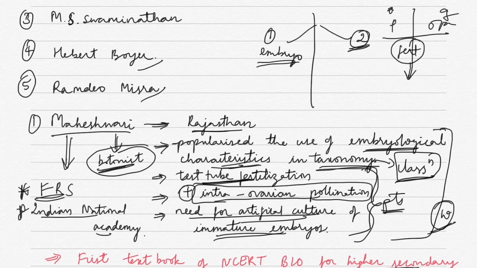Fertilization will give rise to the zygote. The zygote will not just stay like that, it will become an embryo. After it becomes an embryo, we keep it back only once it becomes mature. Until the embryo becomes mature, we cannot put it back inside the female body, so we need an artificial medium. He has worked on all of these things.